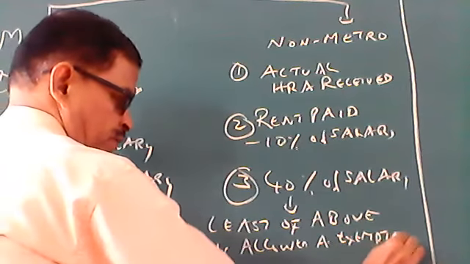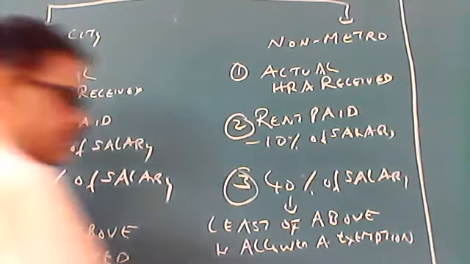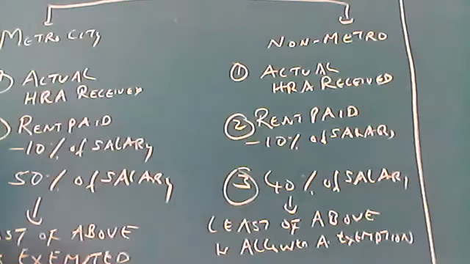Okay. So first we have to find out the exempted value. Later on we have to find out the taxable value. This is how to compute HRA. This is how to compute exempted house rent allowances. How much amount is exempted? Okay, now there are some rules you have to follow here in house rent allowances.